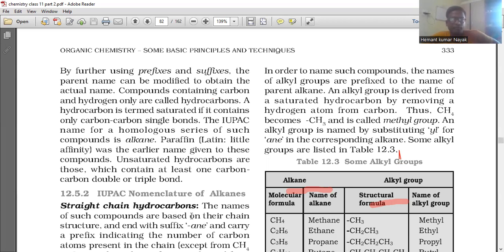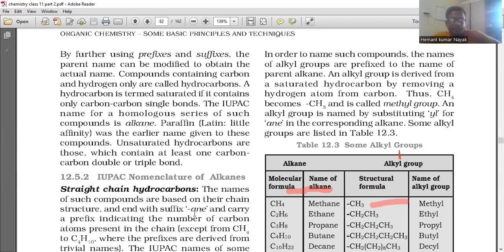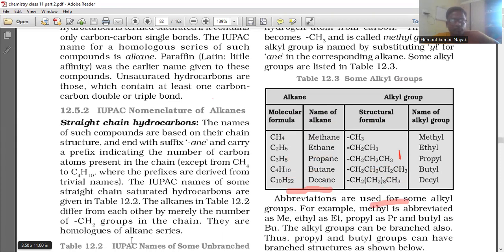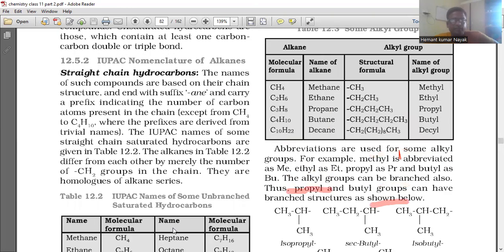Straight chain hydrocarbons. The names of such compounds are based on their chain structure and end with the suffix -ane, and carry a prefix indicating the number of carbon atoms present in the chain, except from CH4 to C4H10, where the prefixes are derived from trivial names. The IUPAC names of some straight chain saturated hydrocarbons are given in Table 12.2. The alkanes in Table 12.2 differ from each other by merely the number of CH2 groups in the chain. They are homologues of the alkane series.